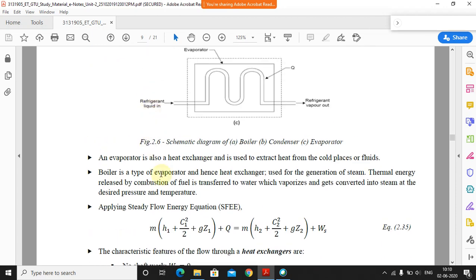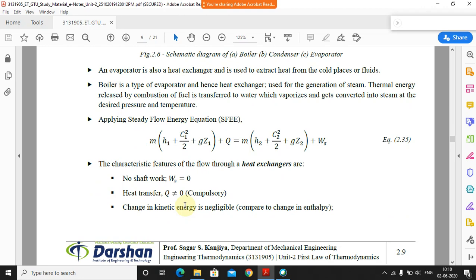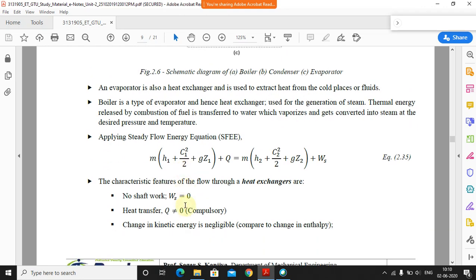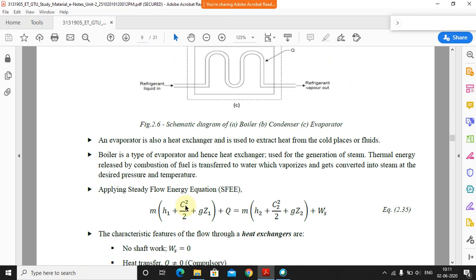So basically what is our steady flow energy equation? That is m into (h1 + c1 square by 2 + gz1) plus q is equal to the rest of the things. Now what assumptions or characteristics can we consider over here? The first one is the shaft work.